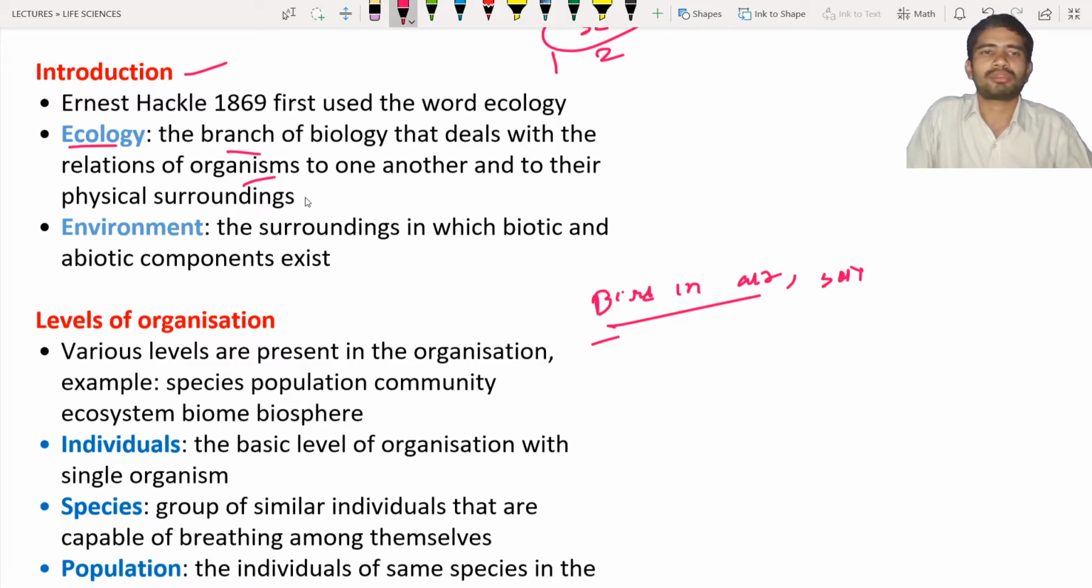So you have to remember the words: living organisms with the physical surroundings. Next is the environment. Environment is the surrounding in which biotic and abiotic components exist. If you take the earth, the earth contains mountains, rivers, and organisms like lions, tigers, human beings, etc. All of these are present, and including all of them, we call it the environment. Or you can call it the surroundings: the things that are present around you are known as the environment.